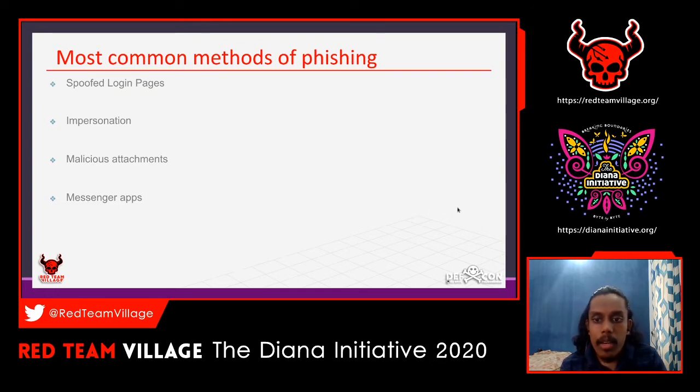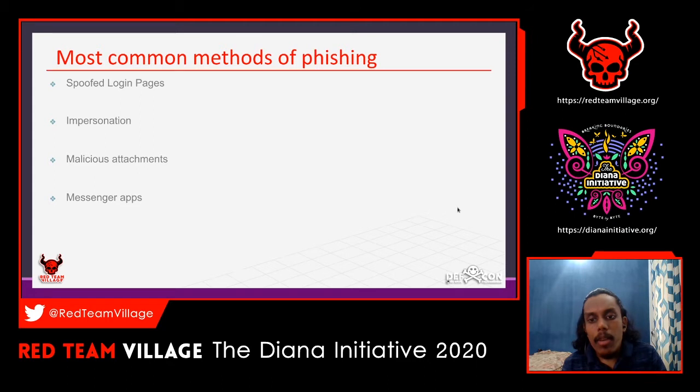For example, it says HDFC Bank, but the spelling is not correct. The domain name is not correct. It's not HDFC Bank; it's maybe something like HFDC Bank.